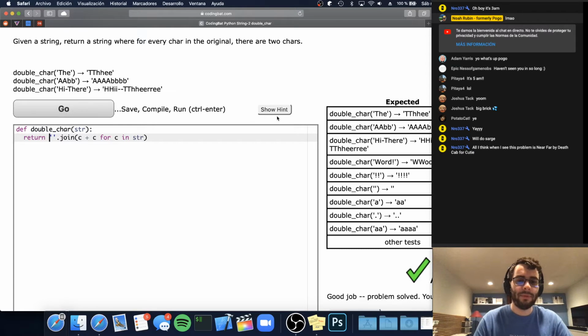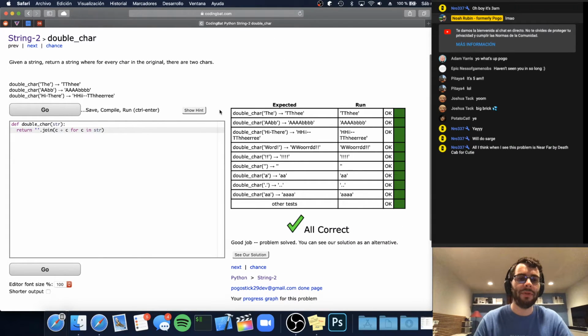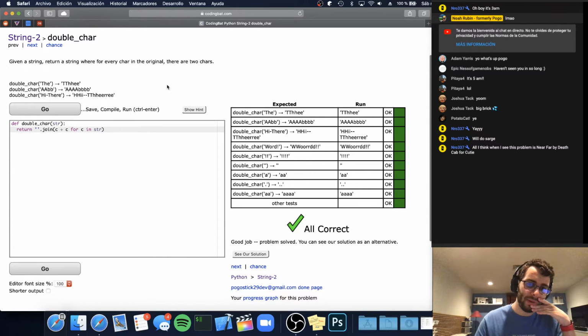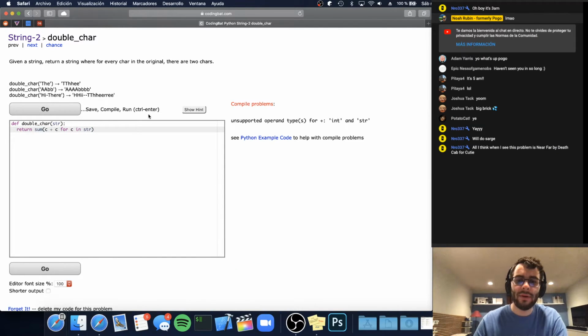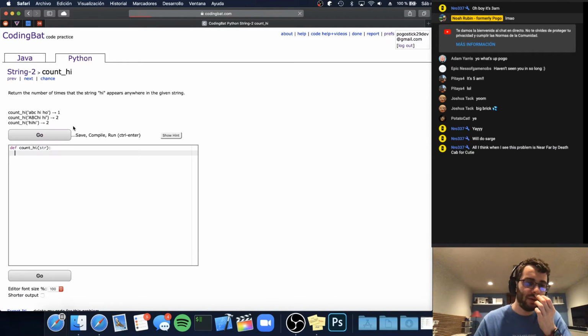So super, super simple, correct, whatever. I don't think this one requires that much explanation. I guess join is sort of taking the place of sum. And I think if I use sum there, maybe... I guess sum is expecting numbers, so whatever. It's basically the same idea, though, is that you're just joining a bunch of strings together, sort of like summing them. Whatever. Let's go to count high.